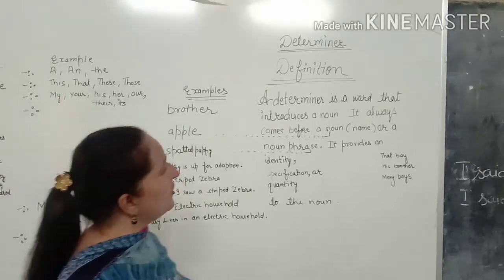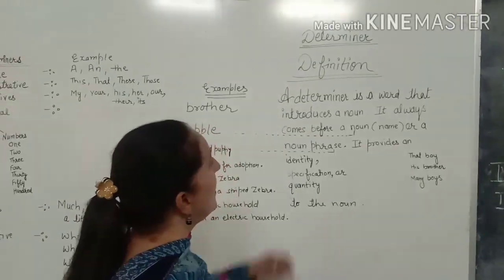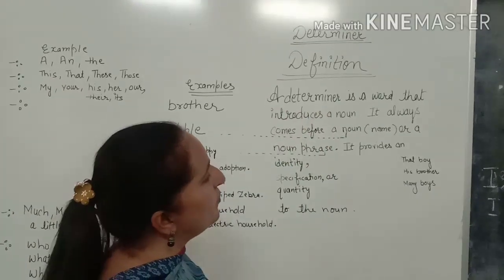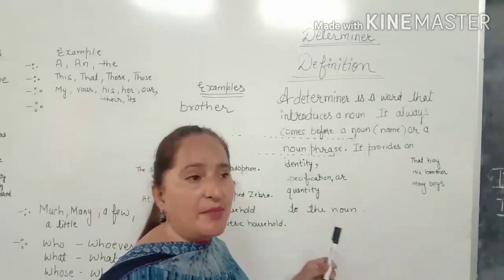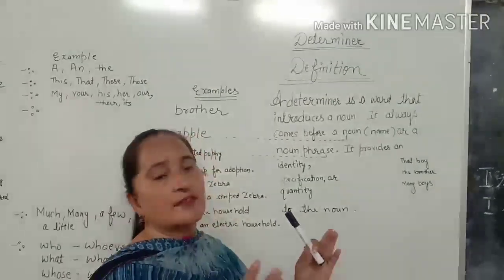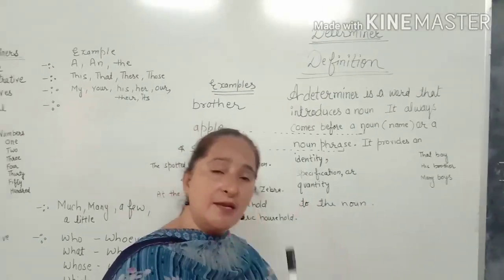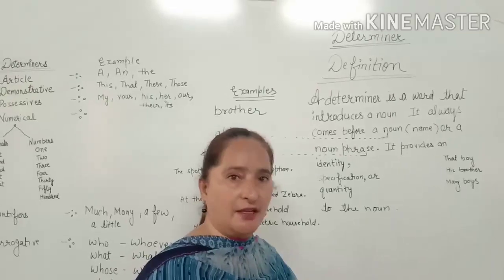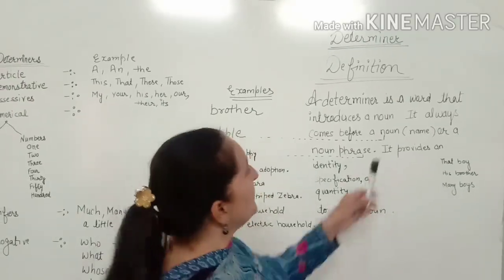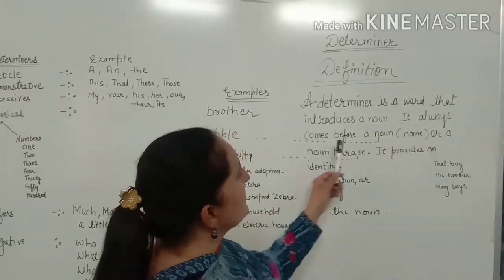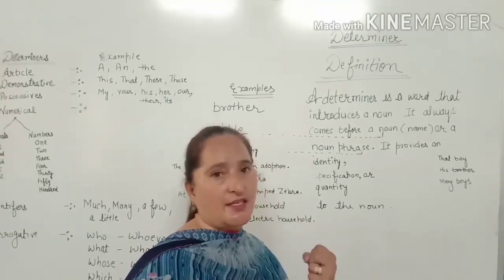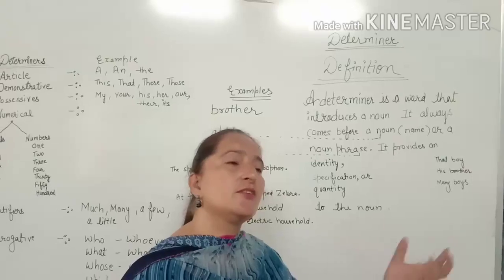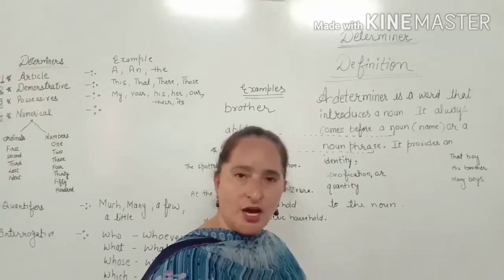The definition of a determiner is a word that introduces a noun. Simply put, this topic helps in giving the meaning of a noun. It always comes before a noun, and this is its fact: determiners always come before the noun.